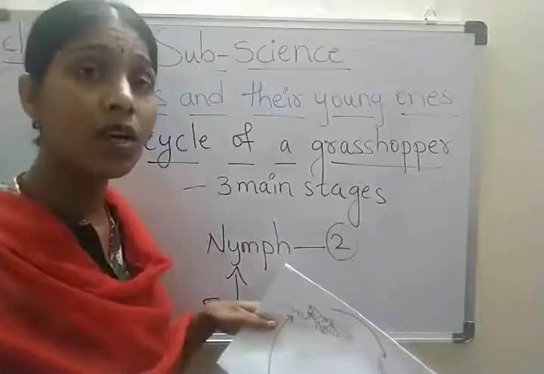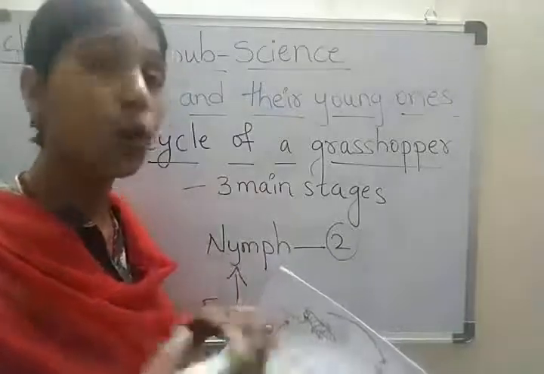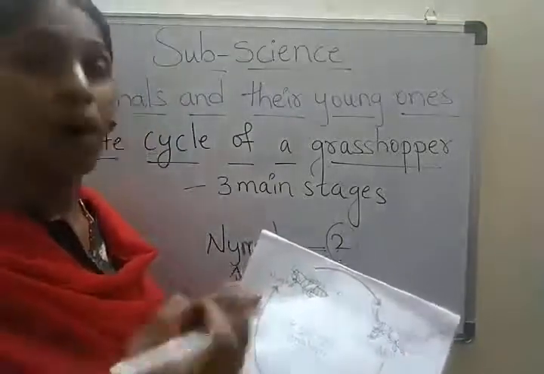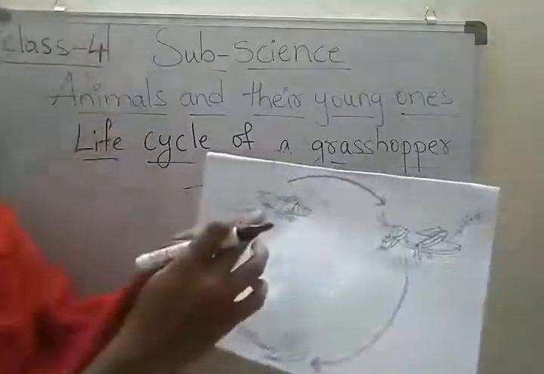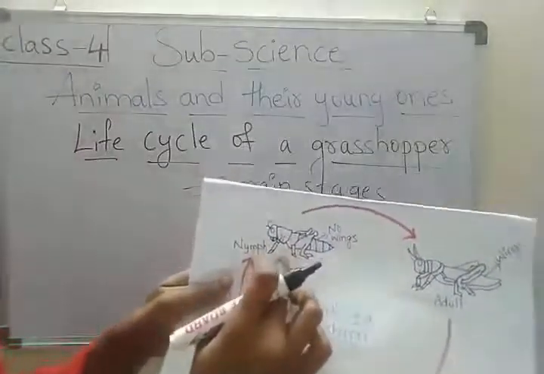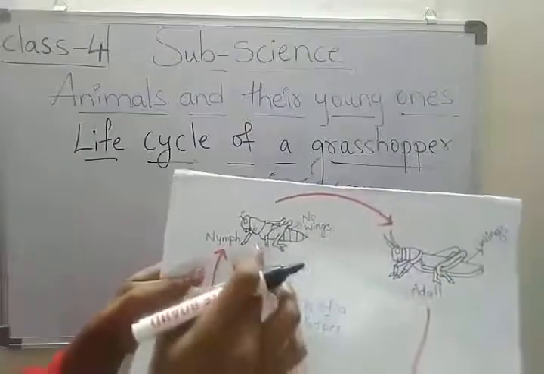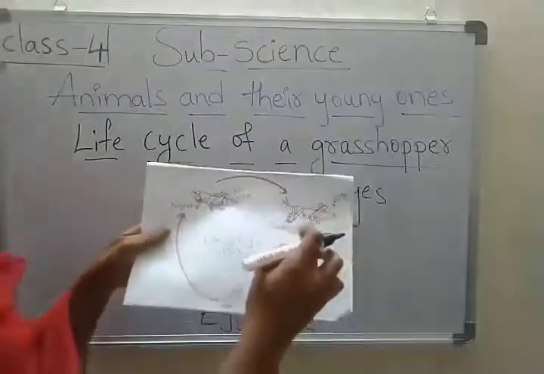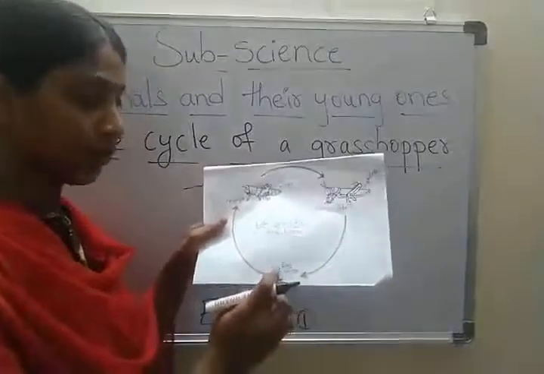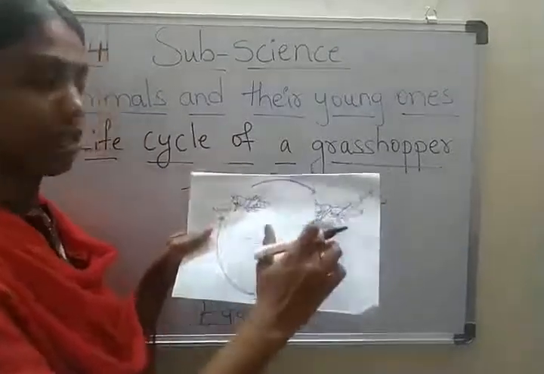That is called molting. Here the nymph undergoes molting several times and develops into an adult. Am I clear? Stage 1, stage 2 and stage 3.